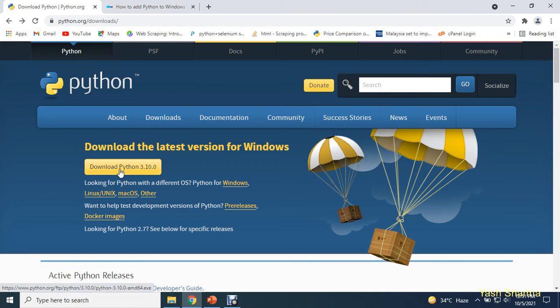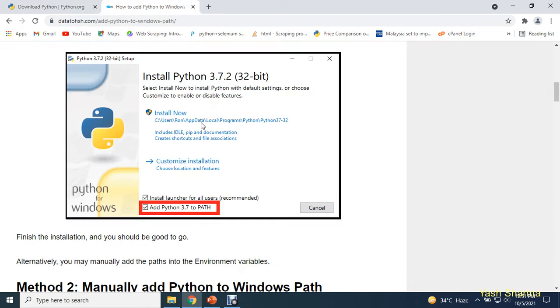Install this Python exe using run as administrator privileges. If you are a Windows user, I recommend you install it using run as administrator privileges. Then this wizard will come up. Here you need to select Install Now. But before you click on Install Now, make sure to select both the options: install launcher for all users, and also select the option to add Python 3.7 to PATH. So before you start installing, please select both the options and then click on next.